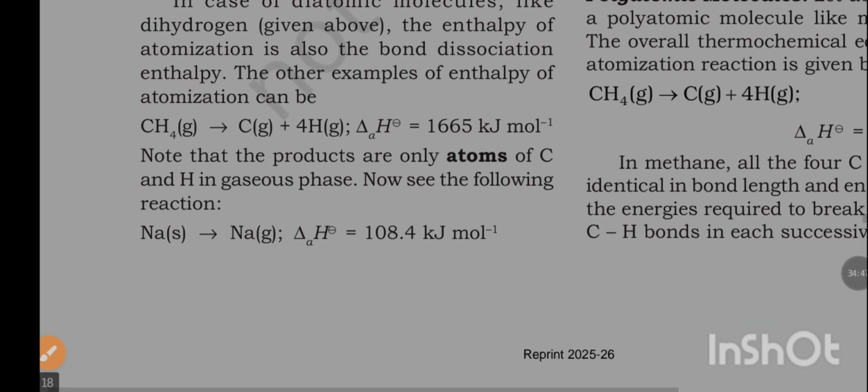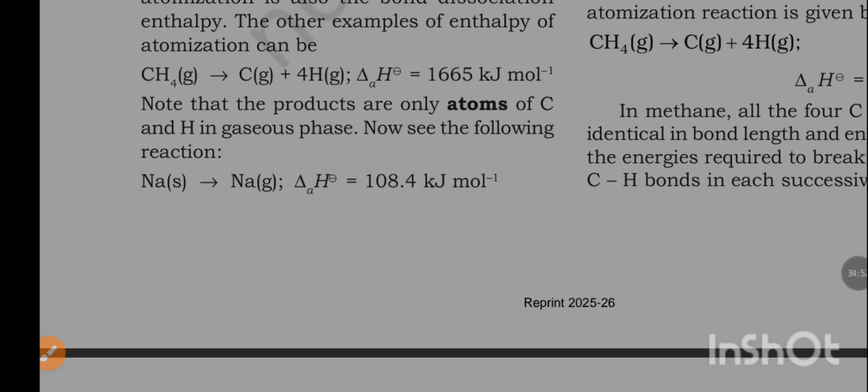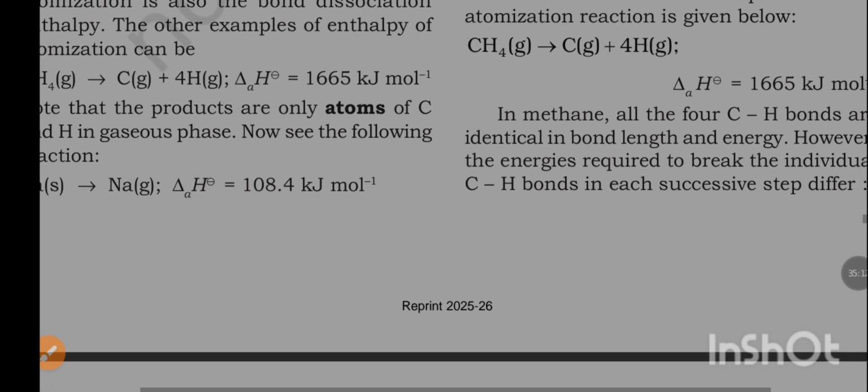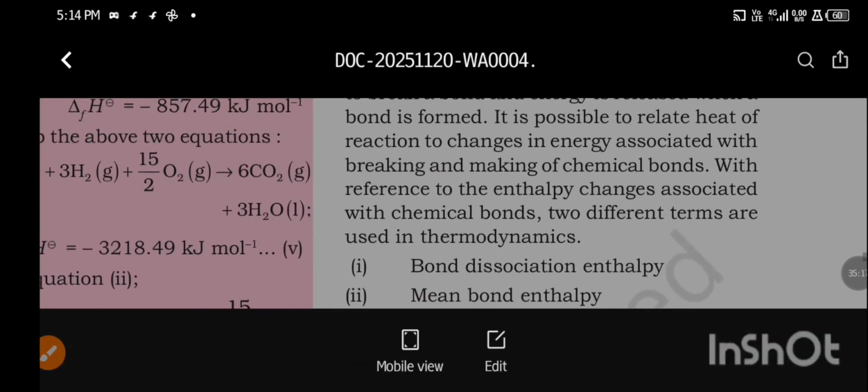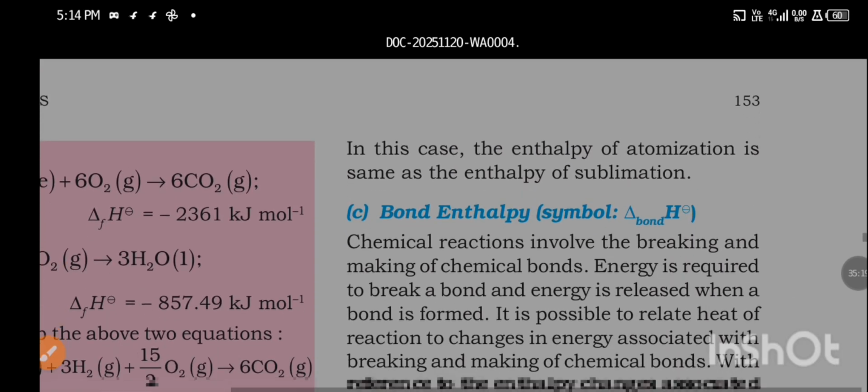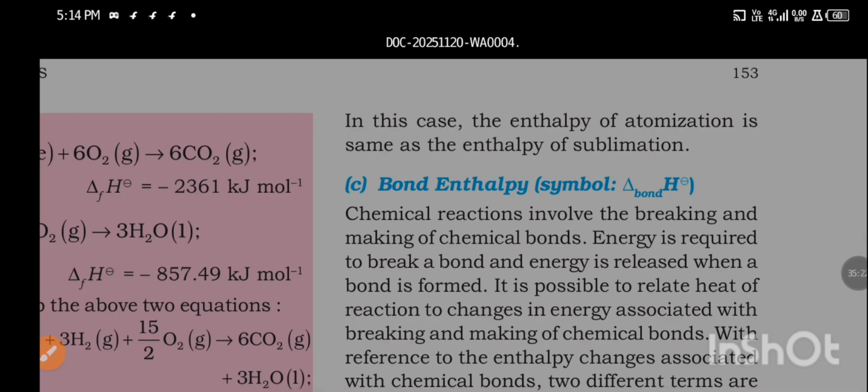The other example of enthalpy of atomization can be CH4 to C plus 4H. Del aH is equal to 1665 kJ per mole. Note the products are only atoms of carbon and hydrogen in gaseous phase. Now see the following reaction. Na solid to Na gaseous. Del aH is equal to 108.4 kJ per mole. In this case, the enthalpy of atomization is the same as the enthalpy of sublimation.